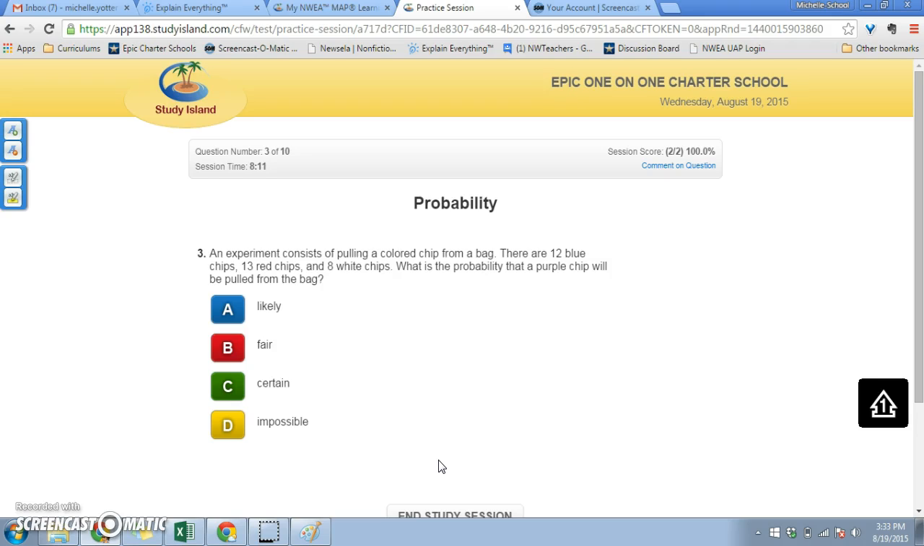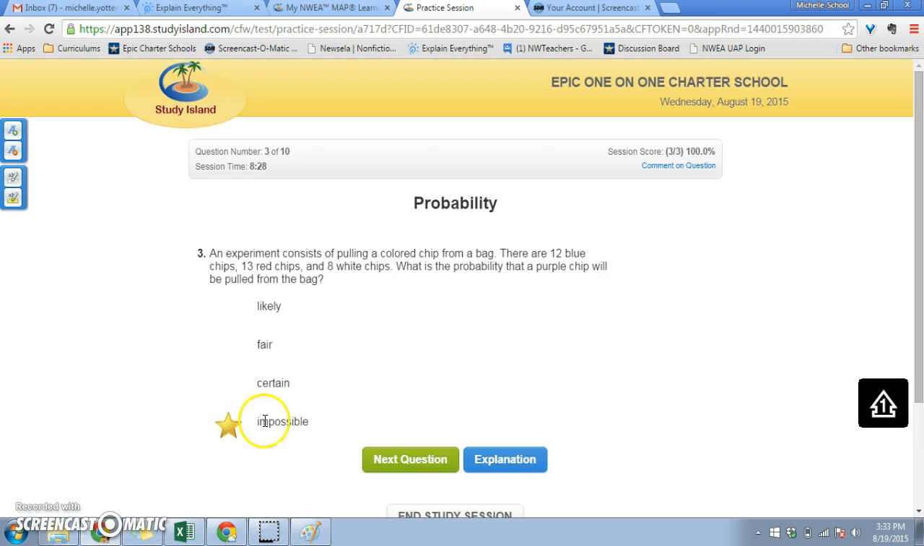Okay, an experiment consists of pulling a colored chip from a bag. There are 12 blue, 13 red, and 8 white chips. What is the probability that a purple chip will be pulled from the bag? Well, since we only have blue, red, and white, and no purple, that would be impossible because there are no purple chips.